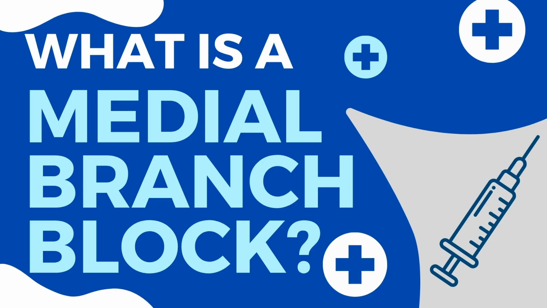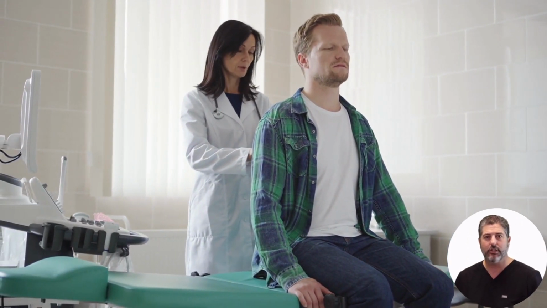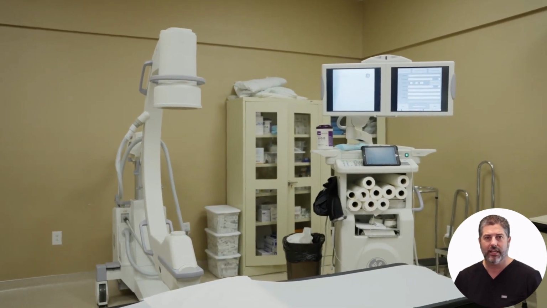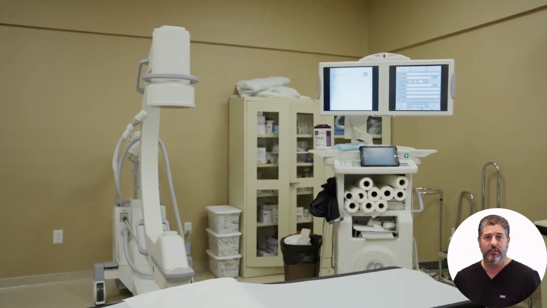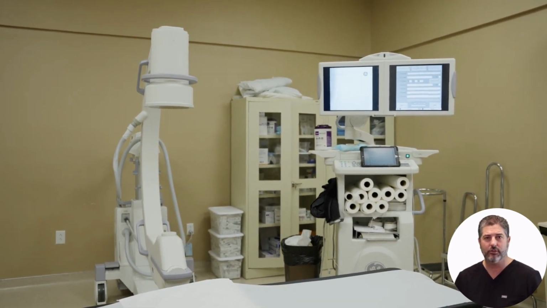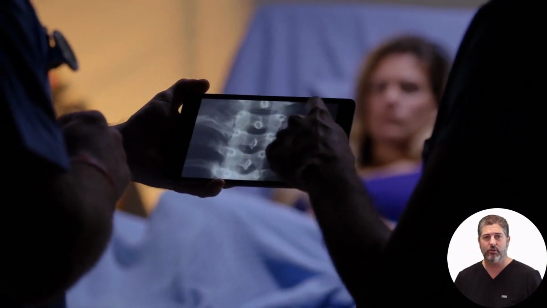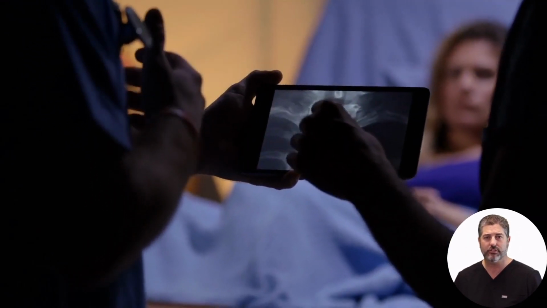What is a medial branch block? A medial branch block is an injection of local anesthetic near the medial branch nerves, which connect the facet joints in the spine. This procedure involves injecting anesthetic medication onto the medial branch nerves, typically using fluoroscopic guidance for accuracy. Medial branch blocks can diagnose and treat facet joint pain in the neck, mid-back, or lower portion of the spine.